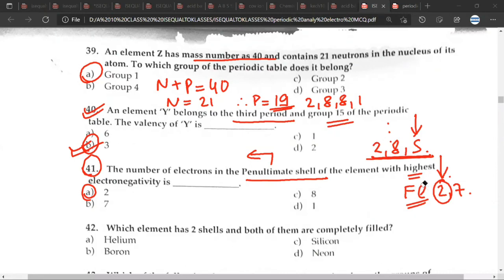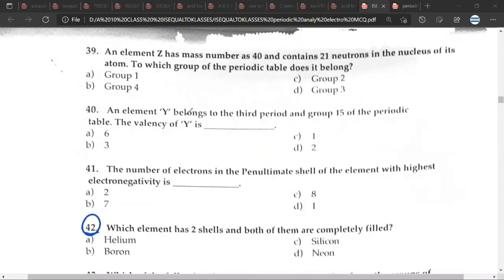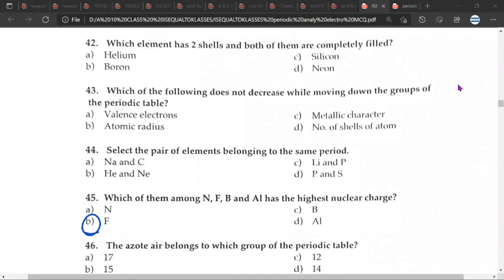So fluorine is what we are talking about. The electronic configuration is 2,7. The penultimate shell would be 2. And therefore the answer would be A. Great. Next question. 42. Which element has 2 shells, both of them completely filled? This would be neon. Okay.